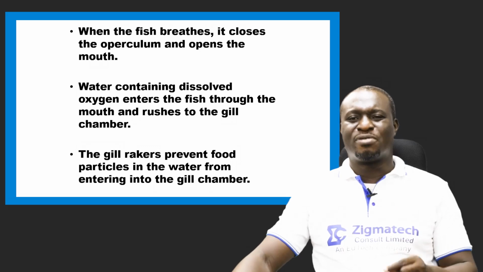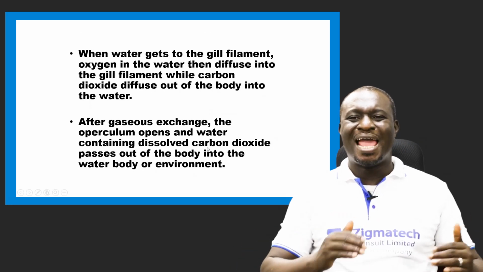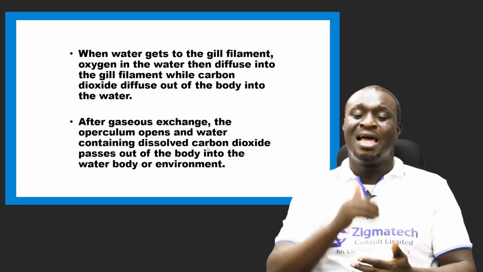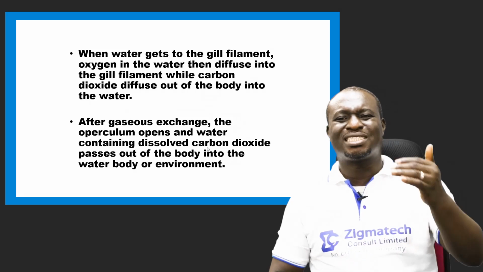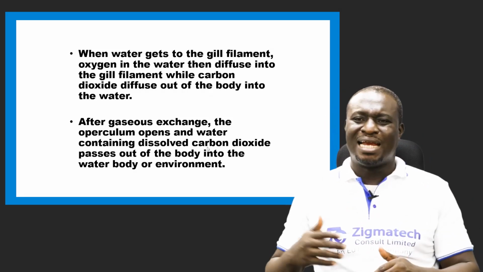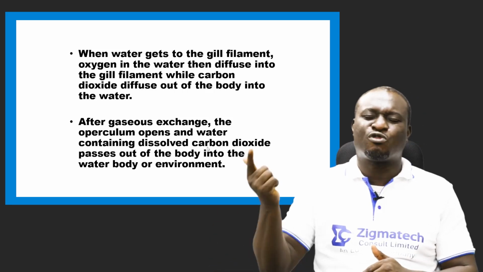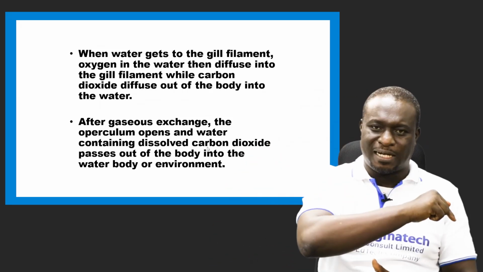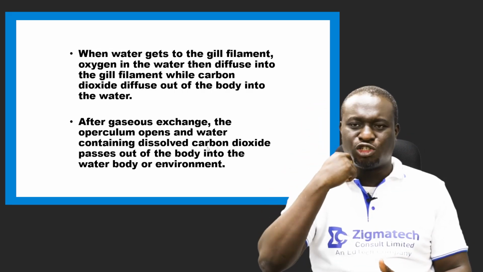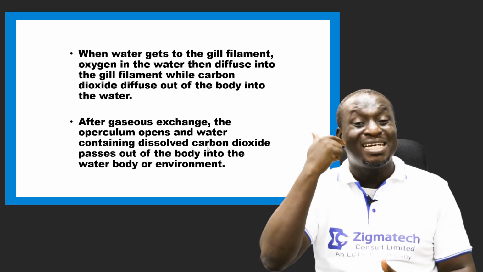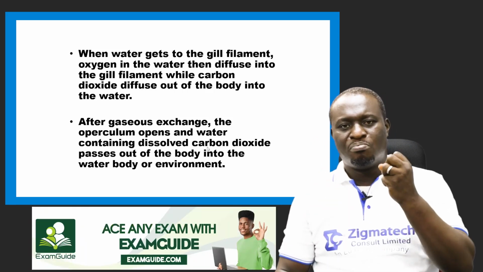And then once it prevents them, the water enters into the gill filament. There in the gill filament, oxygen diffuses into the gill filament, and then carbon dioxide simultaneously diffuses out from the gill filament into the water. Now, that oxygen that diffuses into the gill filament, in the gill filament, there is enough supply of blood vessels.